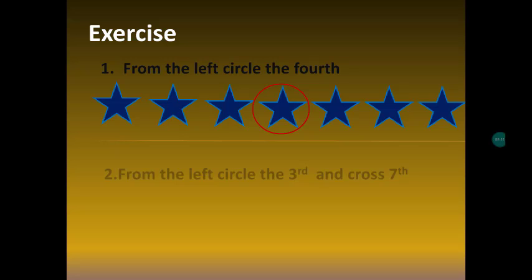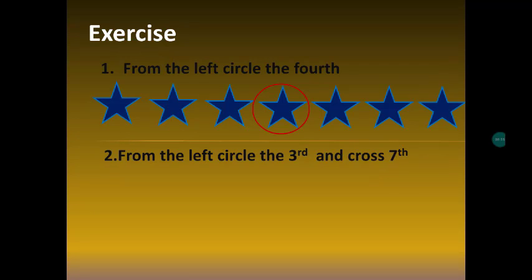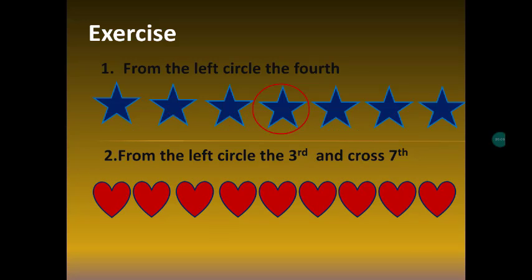Now second one: from the left, circle the third one and cross the seventh one. We have some objects here, heart shapes. We have to say from the left, circle the third one. 1, 2, 3.